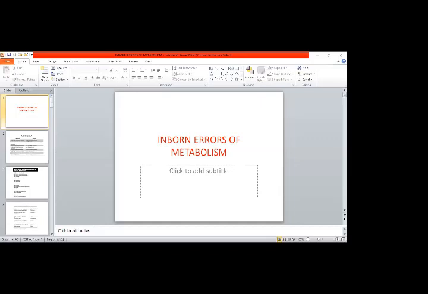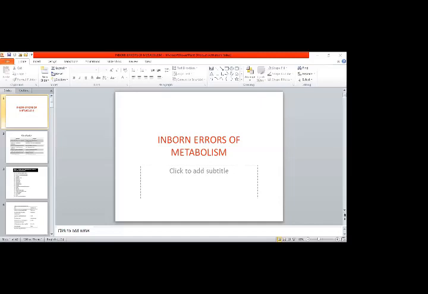Yes, good. Phenylalanine hydroxylase deficiency. Yes, very good. Is it also an autosomal dominant or recessive disorder? What is the smell of this disorder?